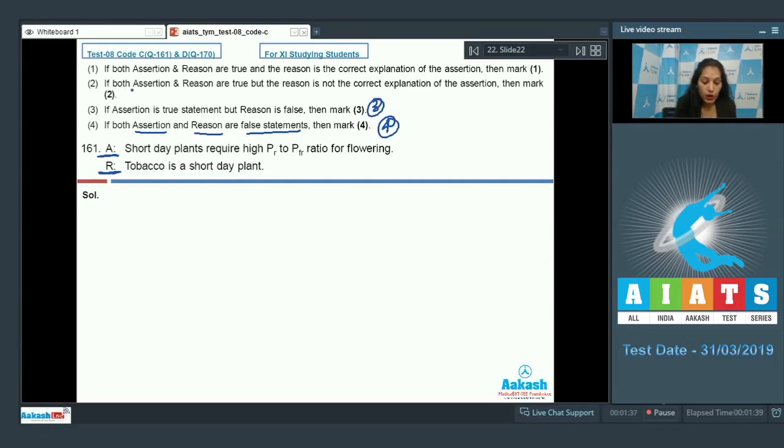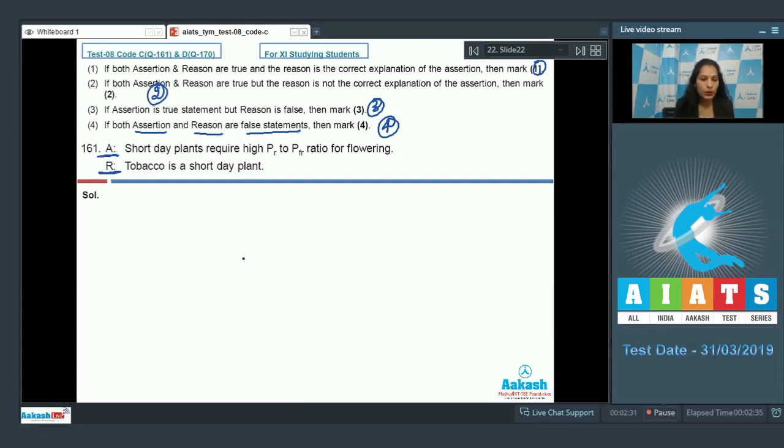Now, 2. If both assertion and reason, means if both the statements are true, but the reason is not the correct explanation of the assertion, means the reason is also true, but it is not the correct reason for the assertion, then you have to mark 2. Now first, which is very specific, if both assertion and reason are true and the reason is the correct explanation of the assertion, then you have to mark 1. It means it is the correct reason of the above statement, then only you can go for 1.